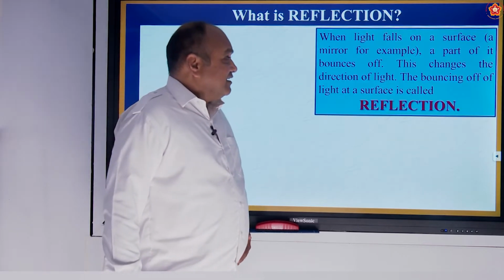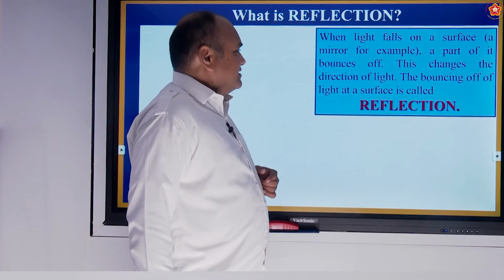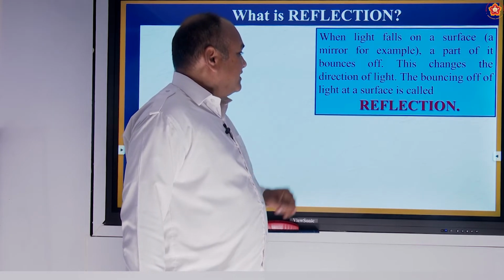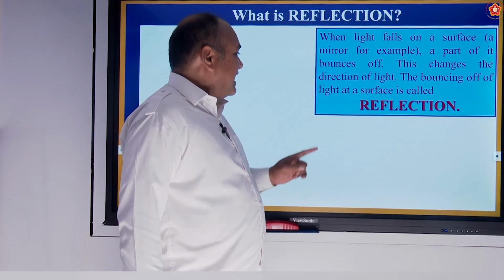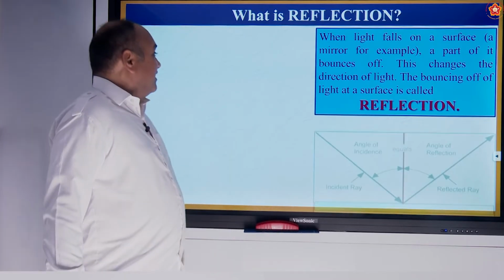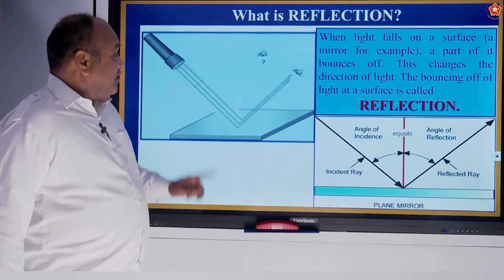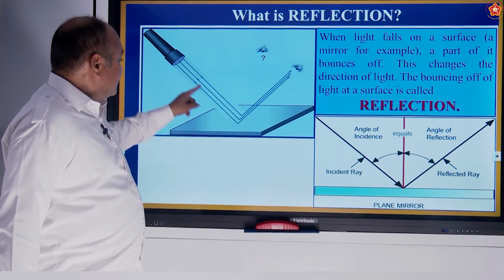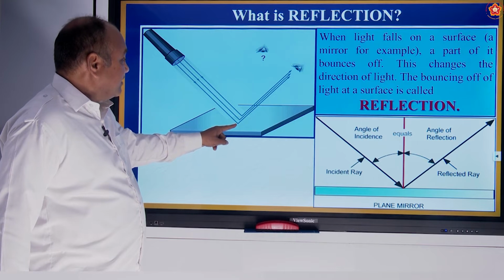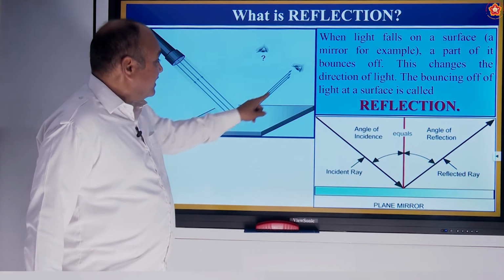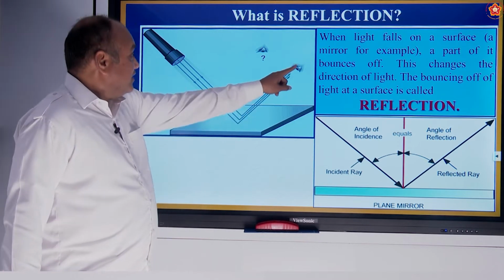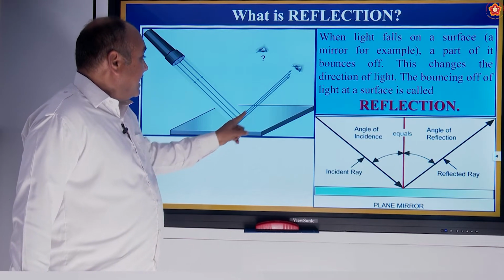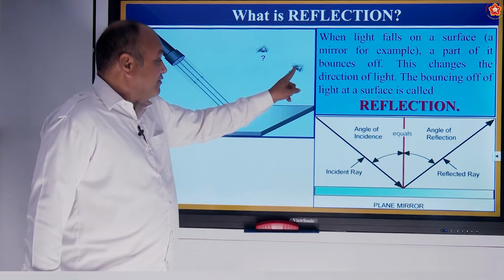Now, what is reflection? When light falls on a surface, a mirror for example, a part of it bounces off. This changes the direction of light. The bouncing off of light at a surface is called reflection. So, for example, this light is falling on this mirror and it is being reflected like this. So the light is coming onto the mirror and the eye is getting this reflection.